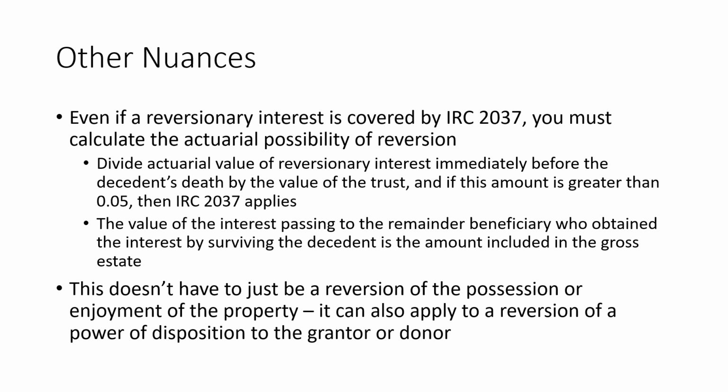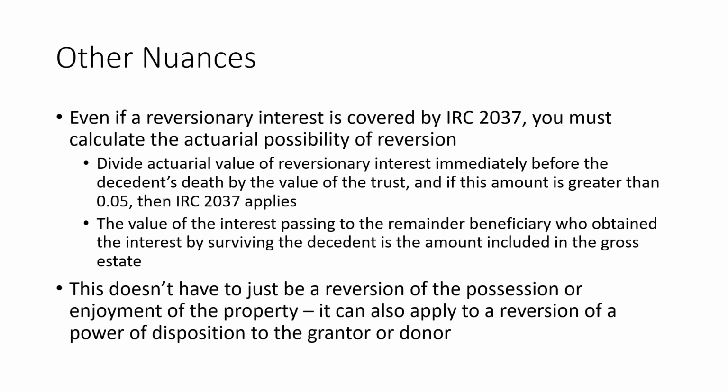So, once we've crossed that hurdle, what interest is subject to inclusion in the gross estate? Well, it will be whatever interest goes on by virtue of surviving the decedent. So, whatever amount could have gone to the decedent, but instead goes on to somebody who survives the decedent, as a result of surviving the decedent, will be the interest in place. So it could apply to the entire trust, it could apply to a fractional interest in the trust, but either way, you figure out the value of that interest based on the decedent's date of death fair market value.